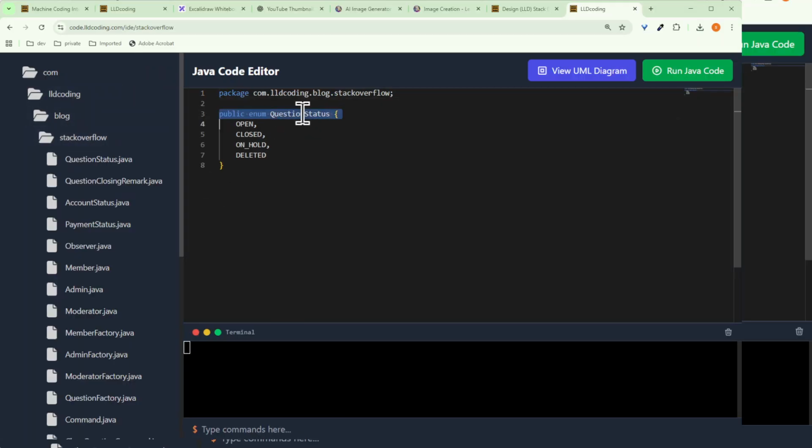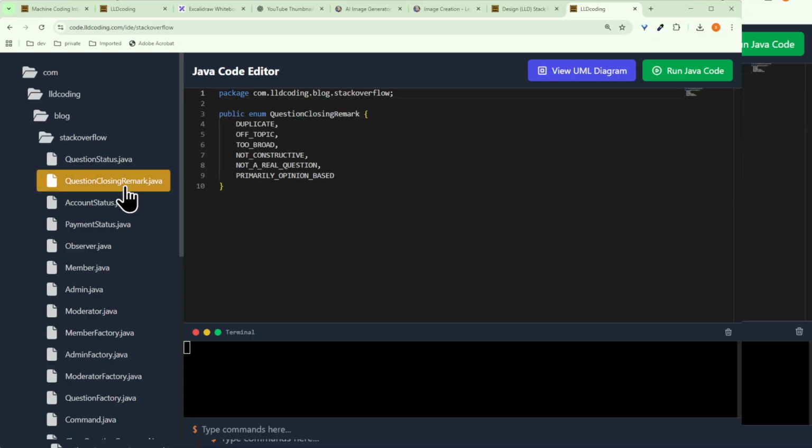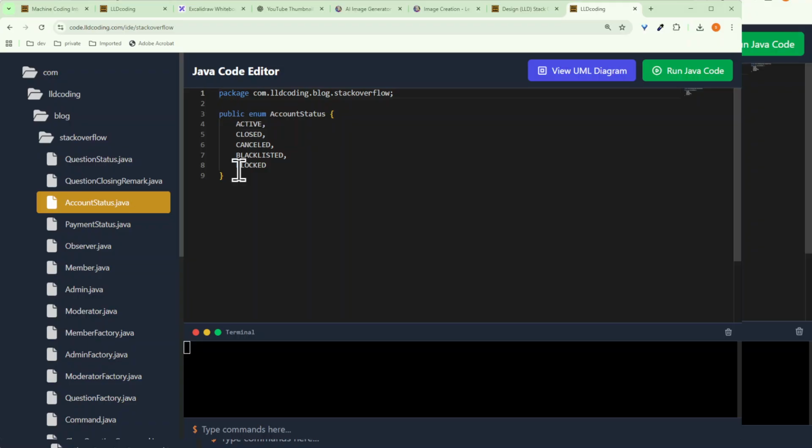If we see, we have this status for the question, whether the question is open, closed, hold, or delete. We have created an enum class for that. This is another enum which we have created. If the question is getting closed, what was the remark, why the question was marked, for that we have created these enums, like was it a duplicate, broad, or whatever. Account status is another enum which we have created, a basic one.